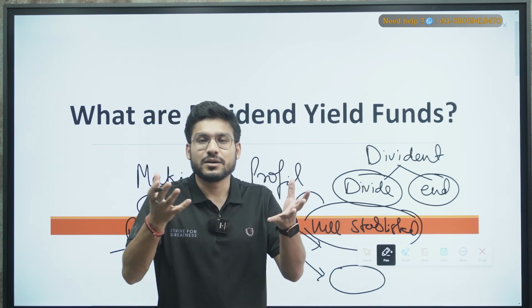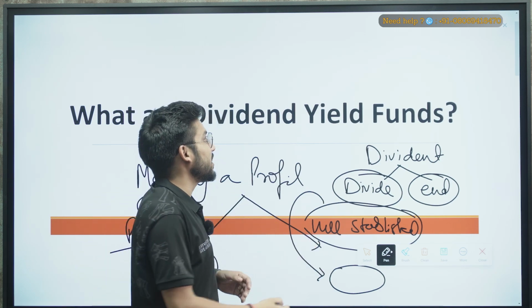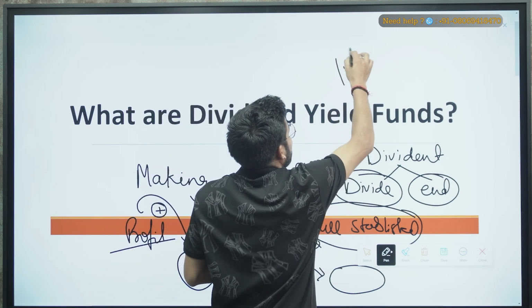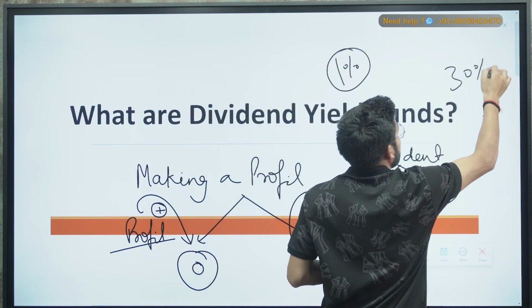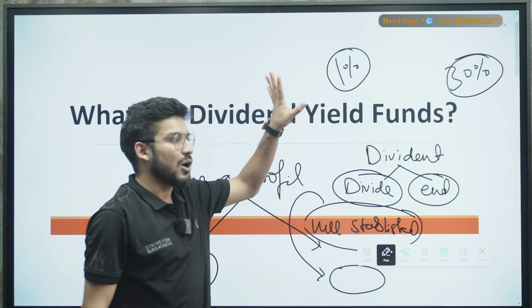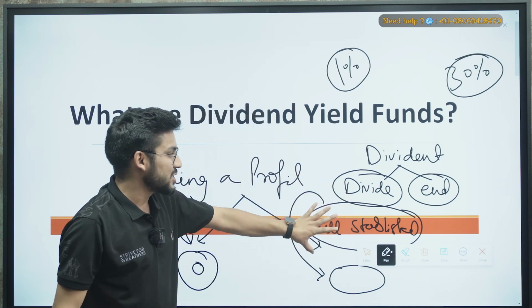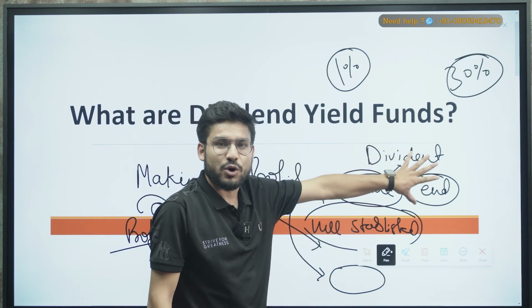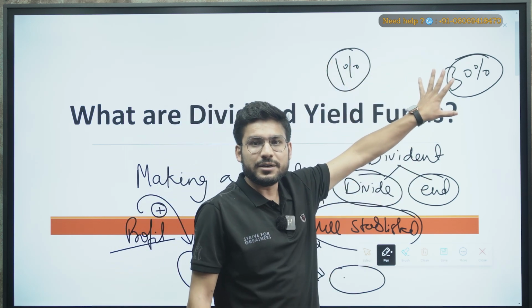It can be quarterly or yearly. It doesn't matter if you have a 1% share in the company or a 30% share, you are still an owner of that company. It doesn't matter how much share you are holding. So when a well-established company makes its profit, it divides its profit at the end to its shareholders, that is you.